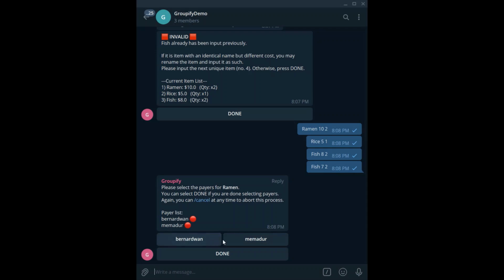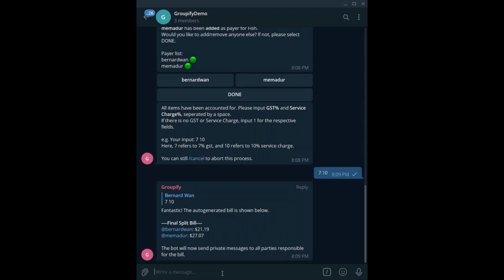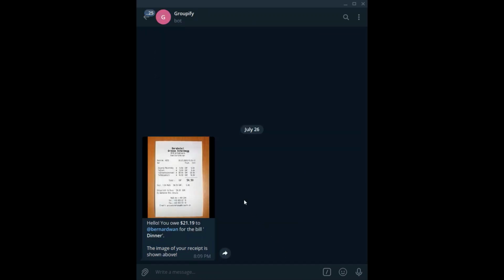The interface is similar to the selection of payers earlier on. Click on the people who you pay for each item, then click Done to move on to the next item. After all items have been accounted for, the user will be prompted to input the GST and service charge. Let's enter 7% for GST and 10% for service charge. At this point, the bot will auto-calculate the final split bill and output the split bill to the group.